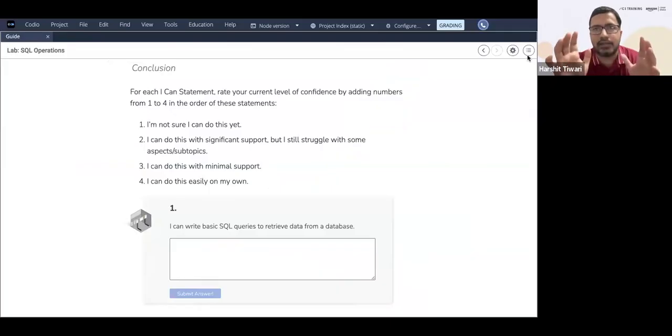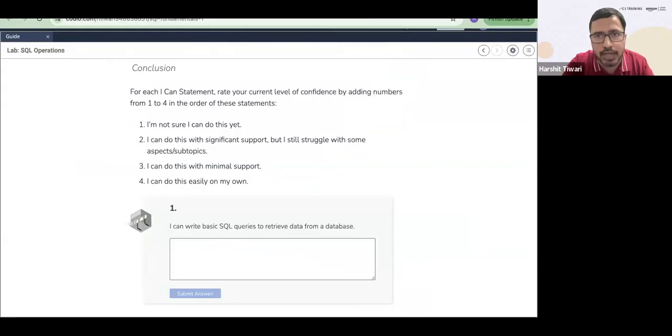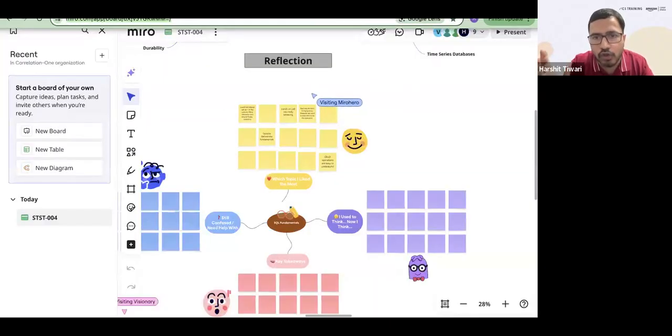Think of, let's say I have the actors table, I want to get this, I want to see this, I want to check this. Feel free to play around. That lab in Codio is for you all to practice, so feel free to do that.